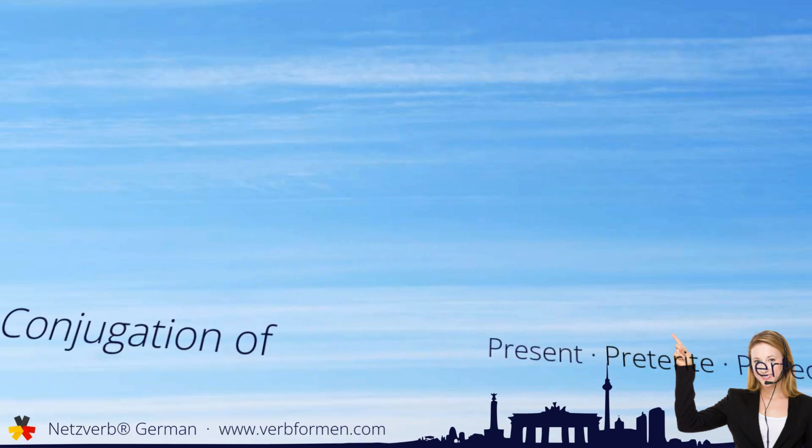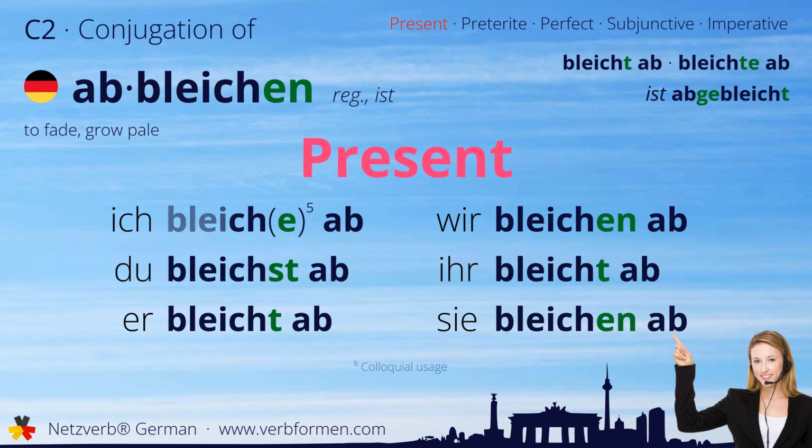First, we'll take a look at the present tense. Ich bleiche ab. Du bleichst ab. Er bleicht ab. Wir bleichen ab. Ihr bleicht ab. Sie bleichen ab.